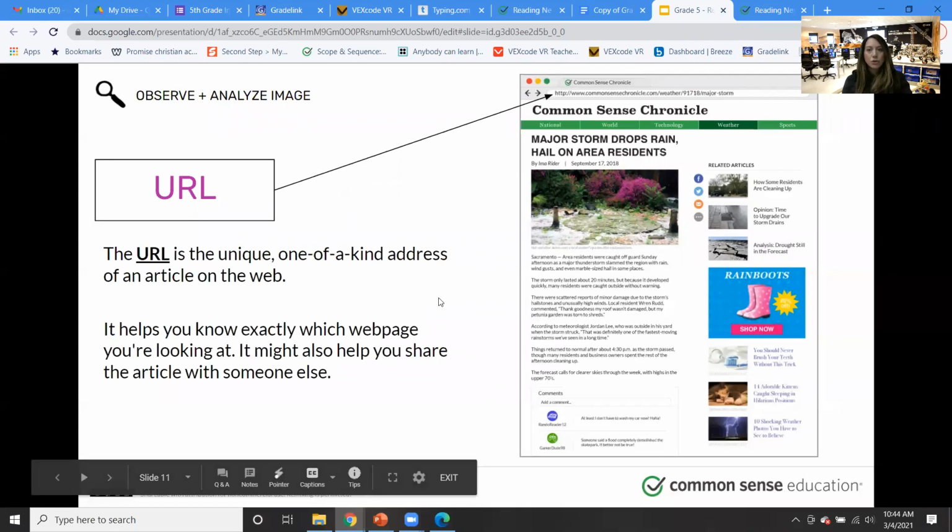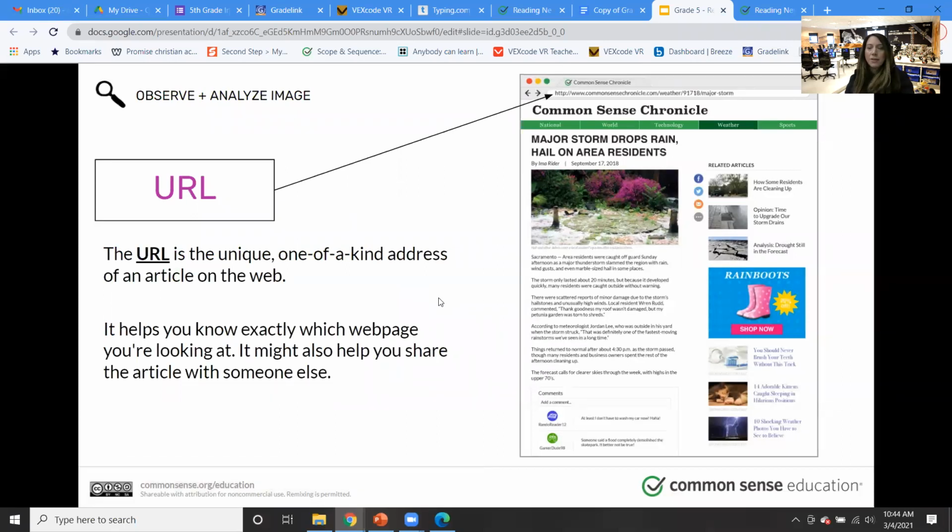URL. This is also important, right? So does everybody know what a URL is? A one-of-a-kind address. Like when somebody mails you something and you have to go to the post office and you put the letter in the mailbox, you write your address, right? I live at 123 Sycamore Street, you know, Madison, Wisconsin. And so then that's your address. Your URL is kind of like your address on the internet. And so we can go exactly to the location of this article if we have the URL.